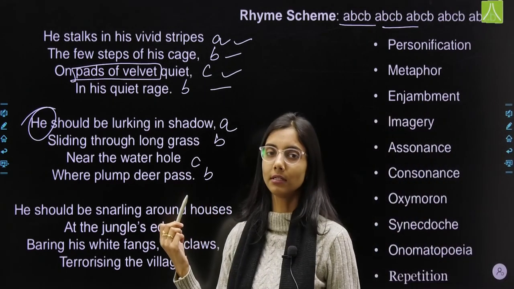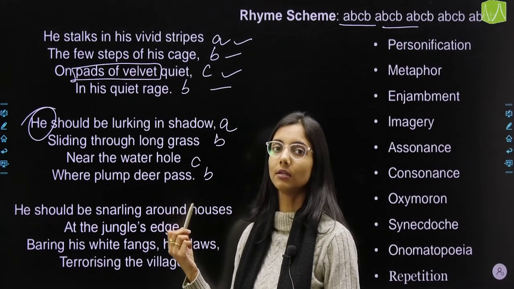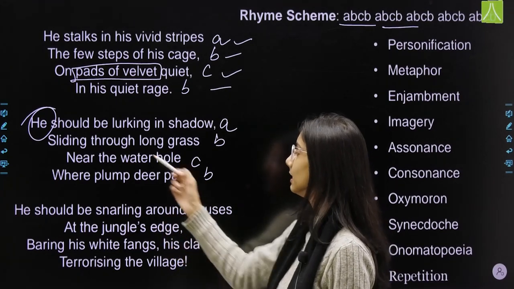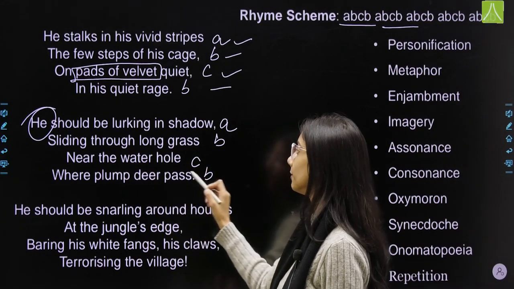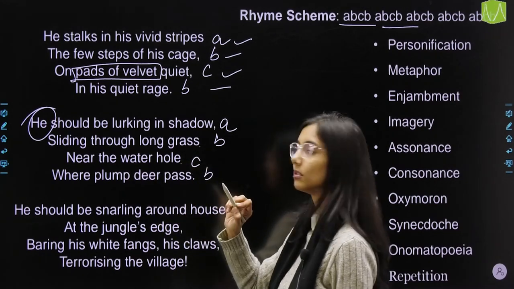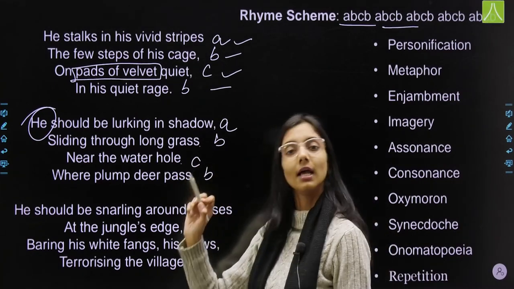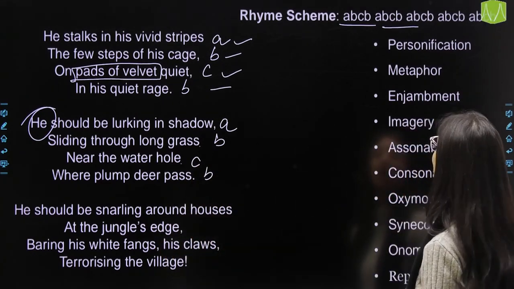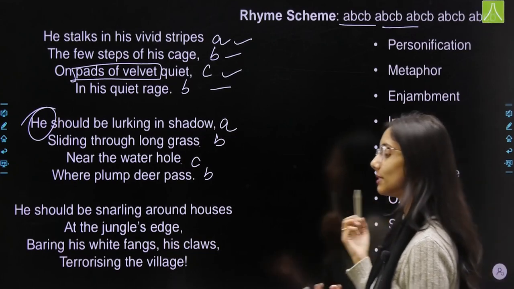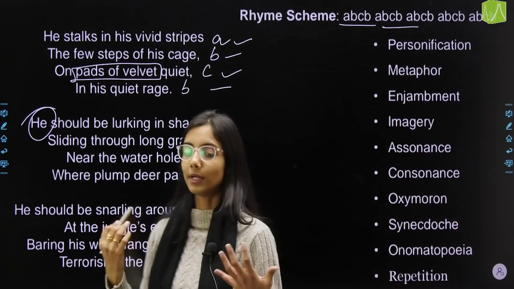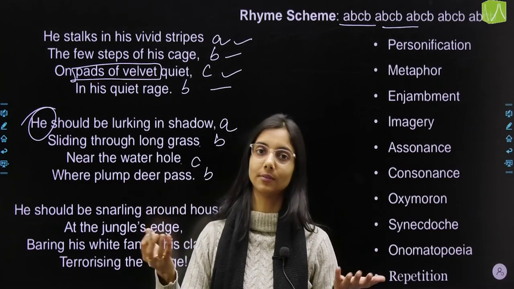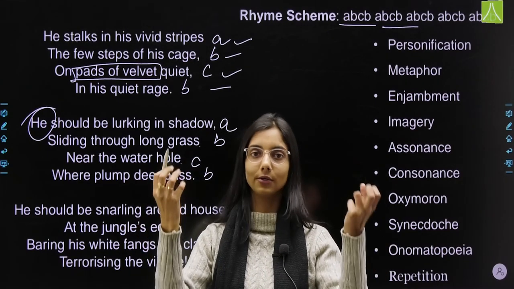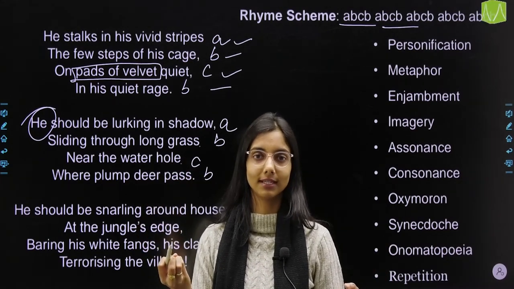Then we have enjambment. What is enjambment? Continuation of one line to the other without any punctuation mark. ठीक है, जैसे कि sliding through long grass near the water hole where plum deer pass, no punctuation mark, right? So that's your enjambment there. Then we have imagery. What is imagery? Imagery is when you read a text, when you read a poem and you can imagine it. There is a picture in your brain as soon as you read the text.